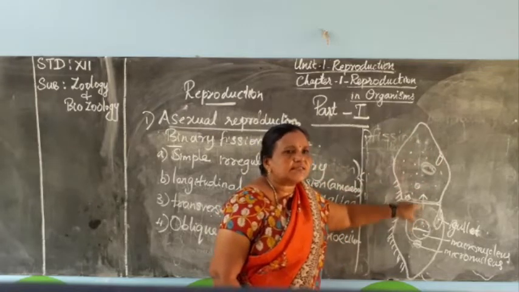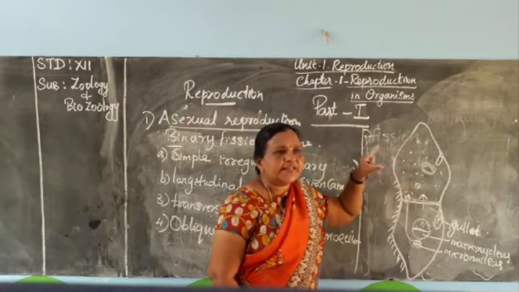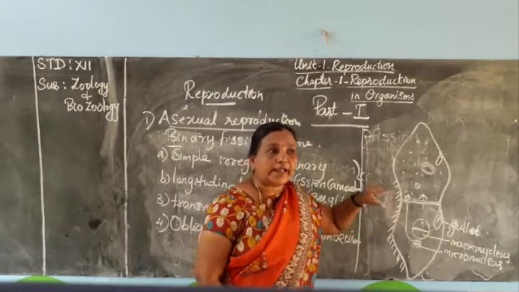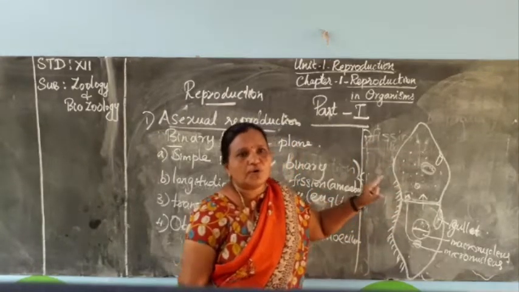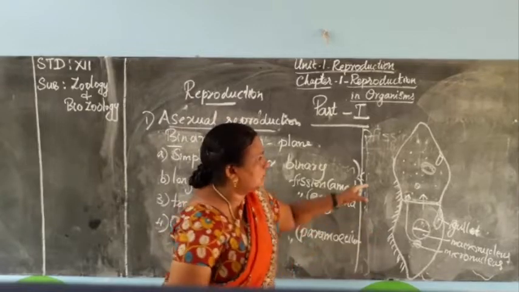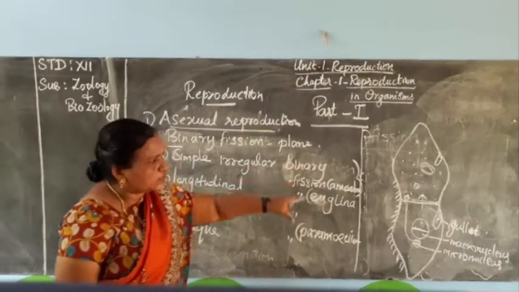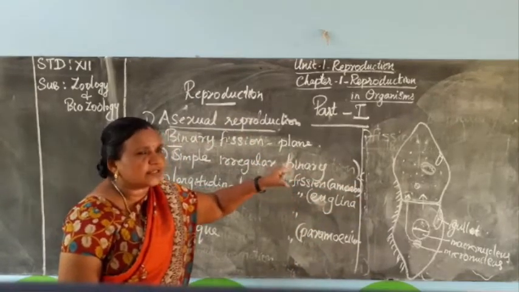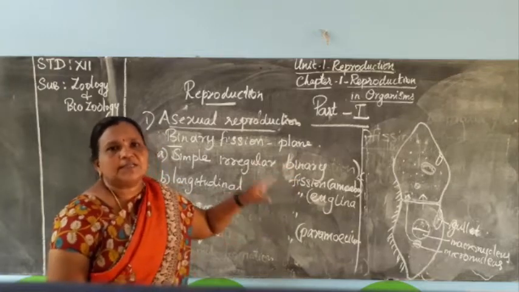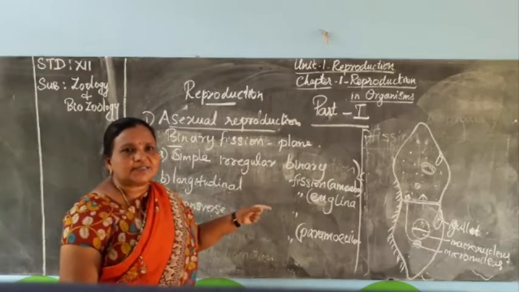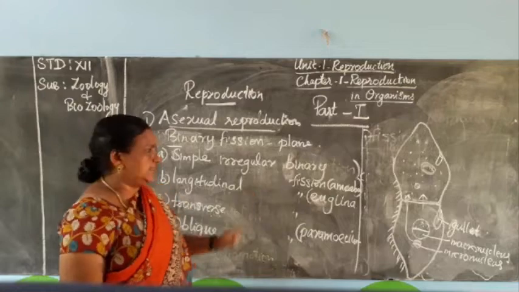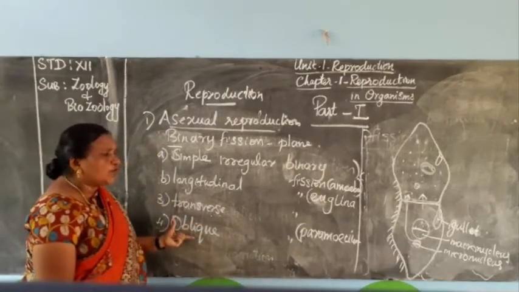Now the two daughter cells will attain maturity. When they attain maturity, they again divide into two more organisms. Now these two organisms are able to produce another organism. There is no death for this organism. That's why it is also called the immortal stage. Next, finally, oblique